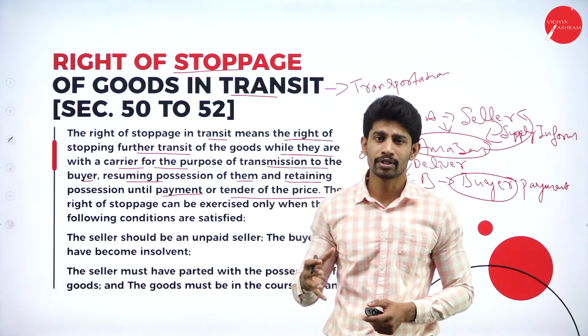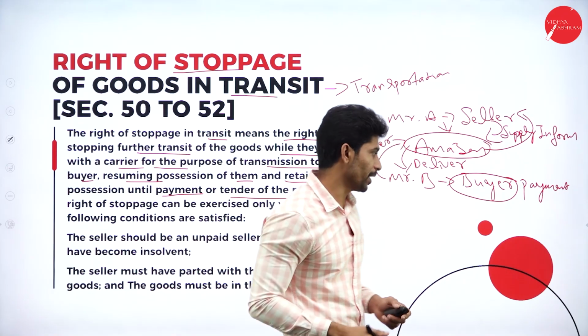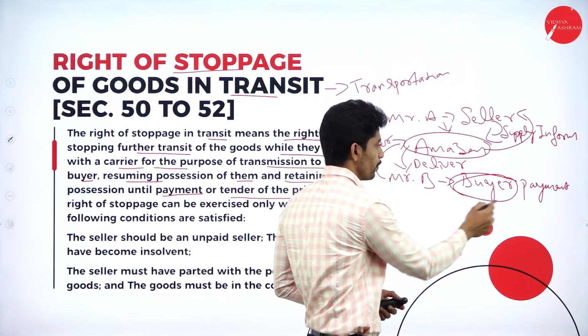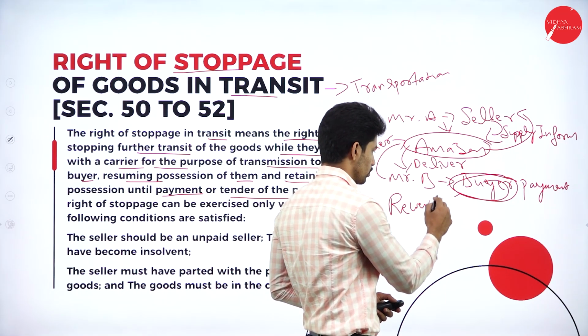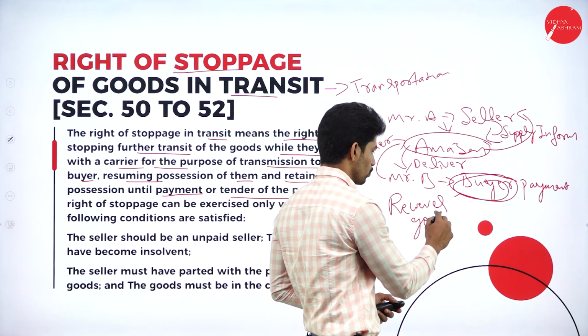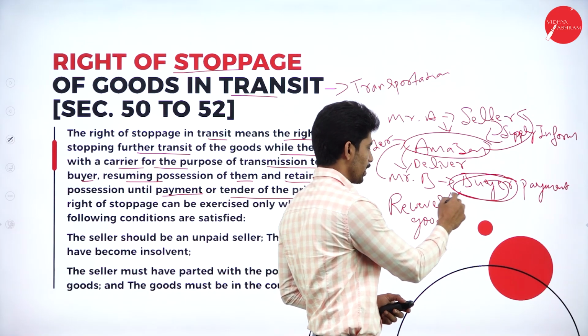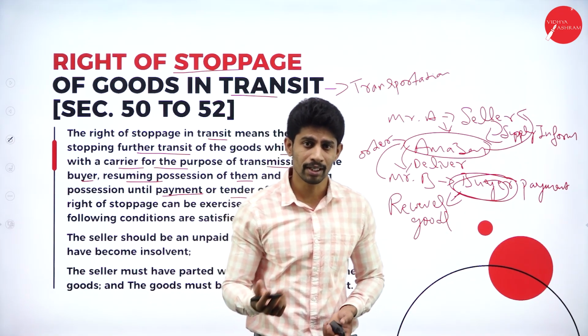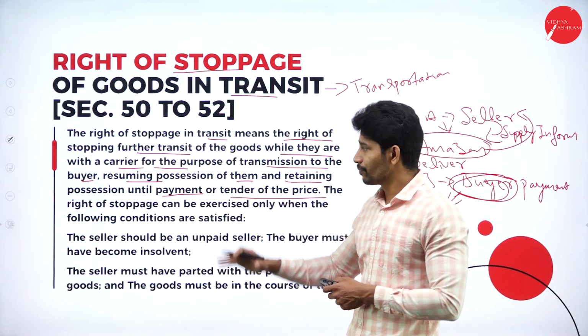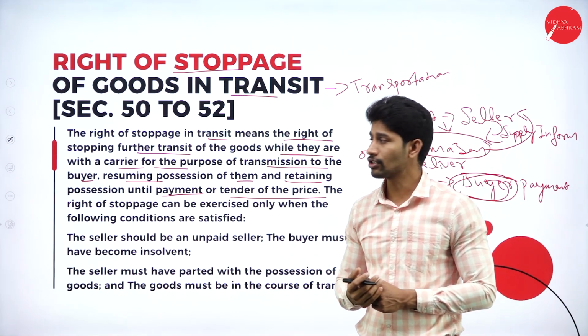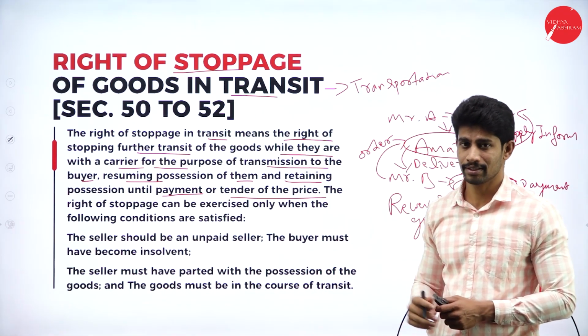Whatever amount the buyer is supposed to pay should be paid by the buyer. Only then does the buyer receive the goods. If the payment is made, the buyer will receive the goods; if payment is not made, the goods will not be delivered to the buyer. That is what this right of stoppage of goods in transit says.